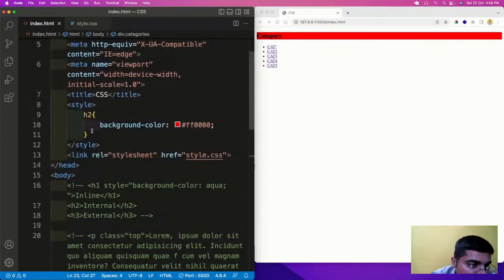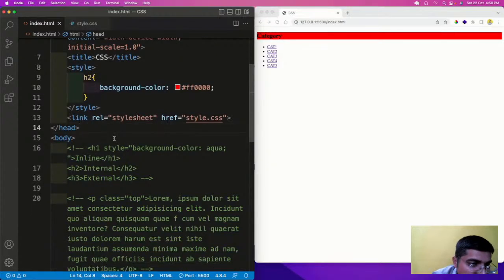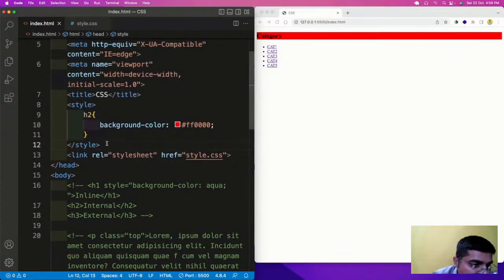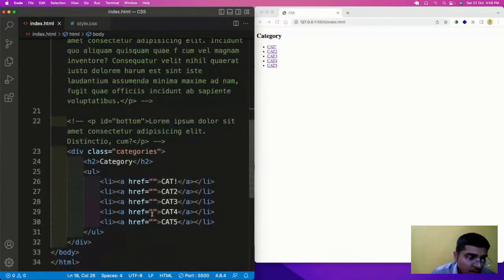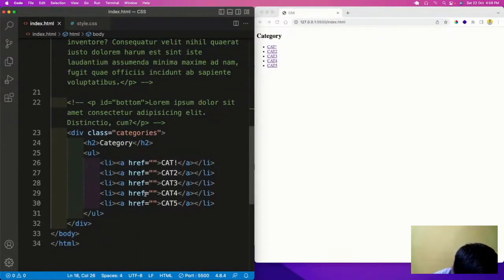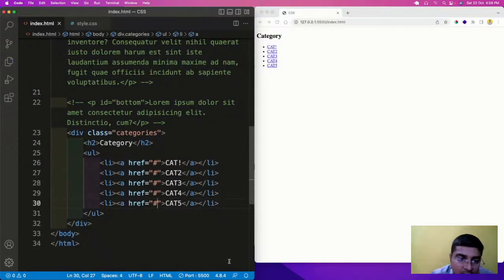So here we have the h2. We will add the hash here. So this is where our HTML is complete for creating the styling of list.